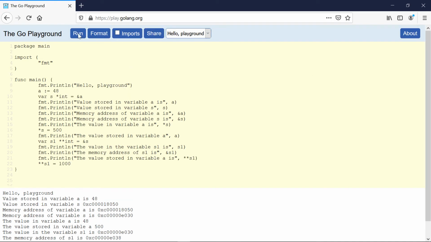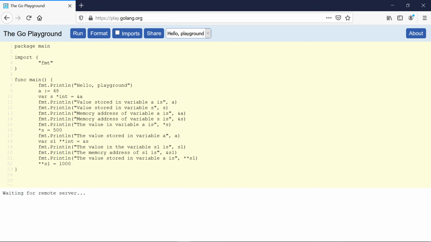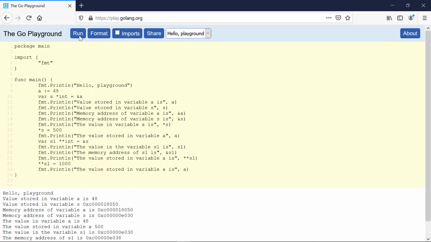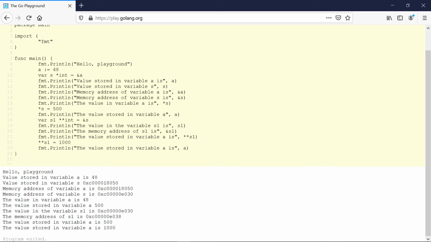Now if I run this code, so you can see the value stored in variable a is 500 because we have used this printline function to get the value stored in variable a before changing the value. So now if I copy this one, print it here, let's use the name of variable a. Now if I run this code, now the value is 1000 and before that the value was 500.